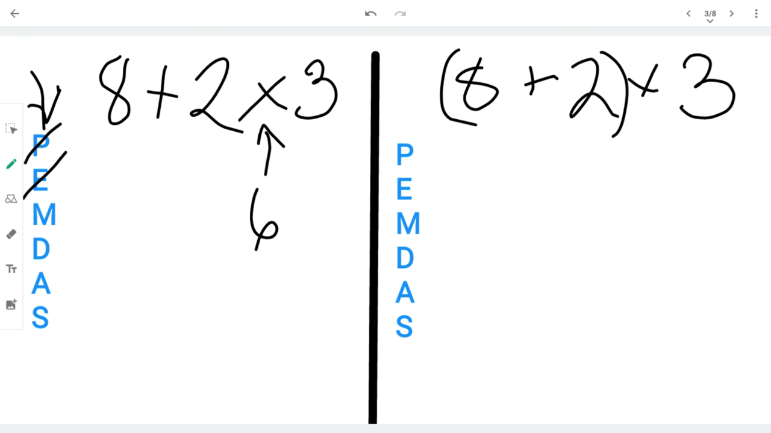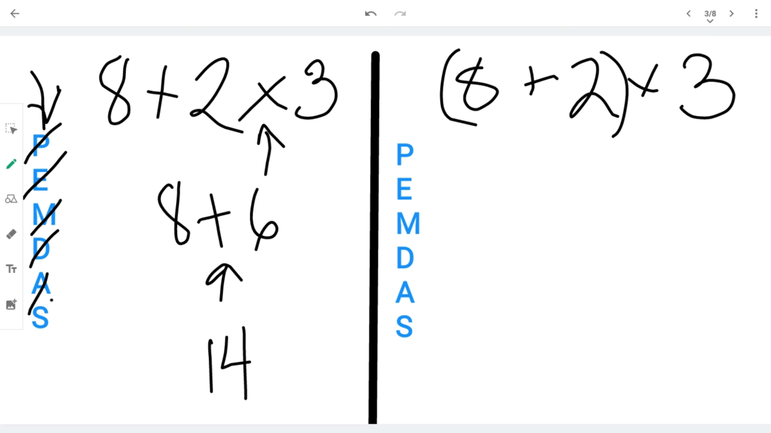And we bring everything else down. And we cross out the M and the D. There's no division. Next thing is addition, which is right here. 8 plus 6 is 14. There's no subtraction, so we are done. The answer is 14.